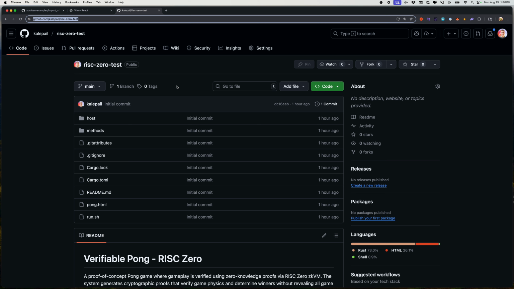I think it wasn't even doing any proving at all. And I was like, this thing's so fast, that's incredible. Only to find that it wasn't actually running a prover at all. It wasn't running my circuit at all. It wasn't verifying the physics logic at all. And when I switched it over to doing that, it was taking much, much longer.